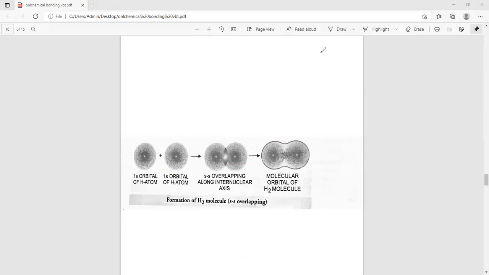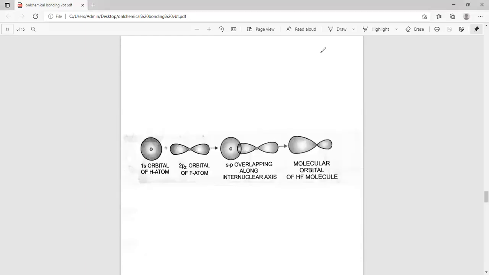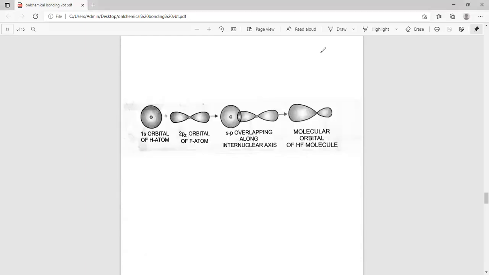Second example is s-p. Here s is there and pz is there. This s orbital overlaps with the p orbital like this.